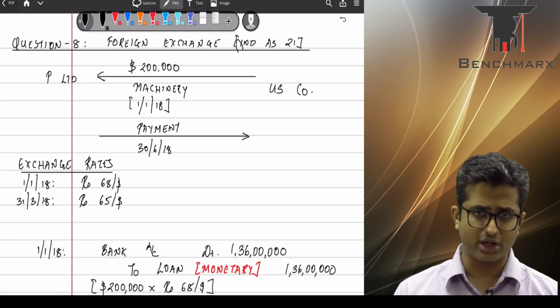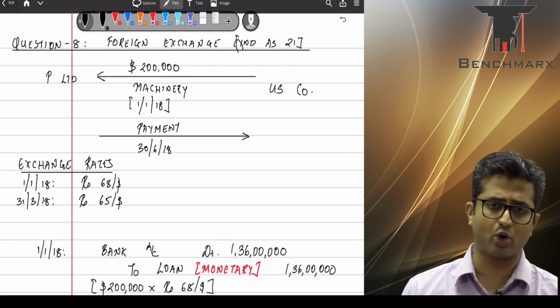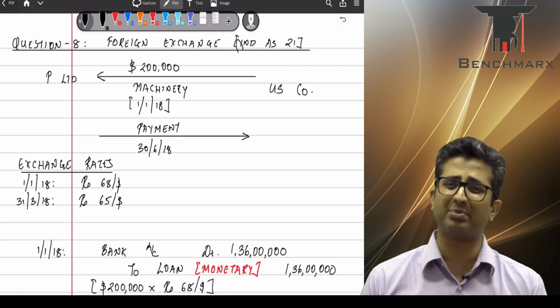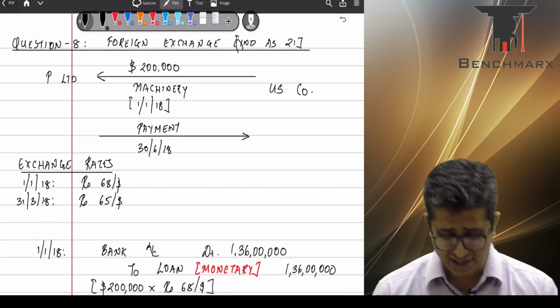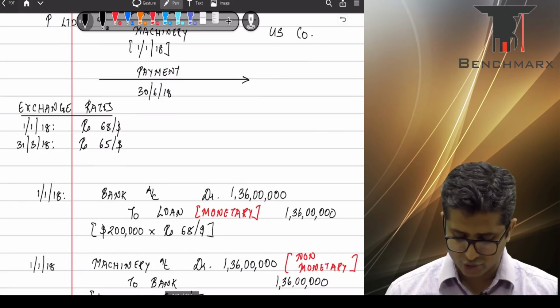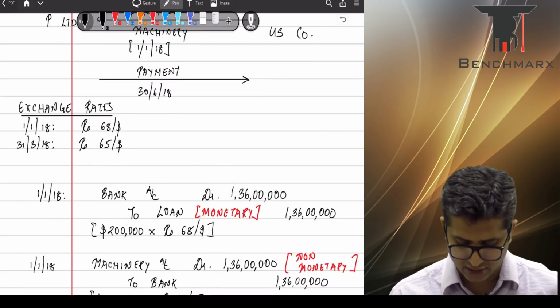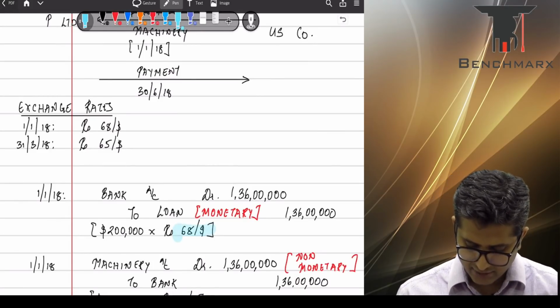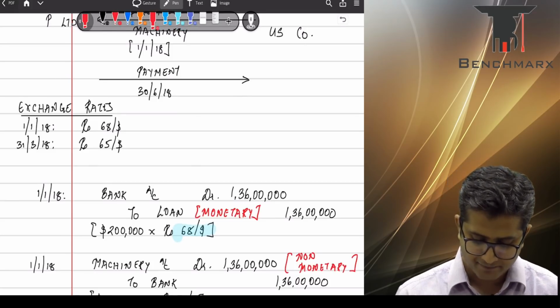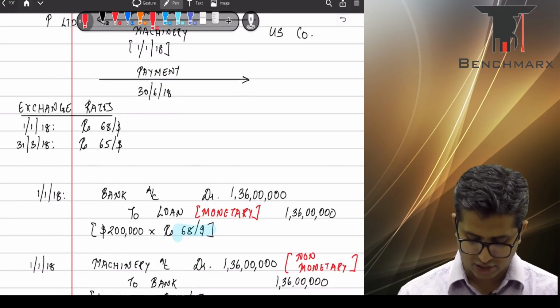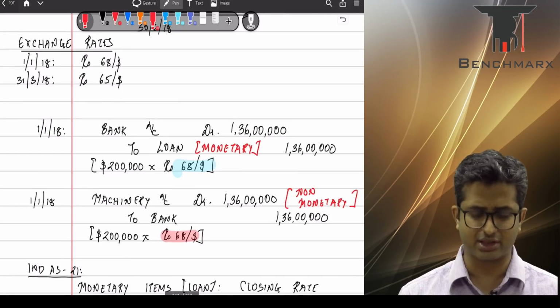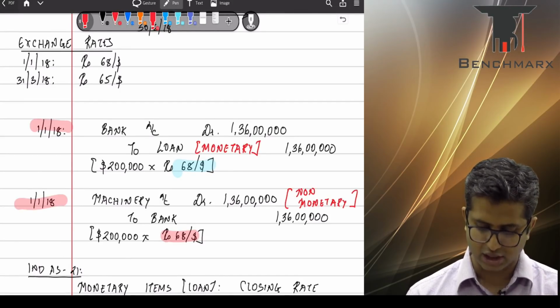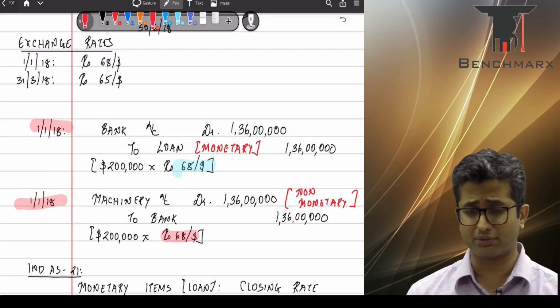As per Ind AS 21 foreign exchange, this transaction should be recorded at the exchange rate prevailing as on the date of transaction, which is 68. We pass the entry bank account debit to loan for taking the loan, at the rate of 68, and you will use that money to buy the asset, that is machinery account debit to bank, again at the rate of 68. The transaction is recorded at the exchange rate prevailing as on the date of the transaction.